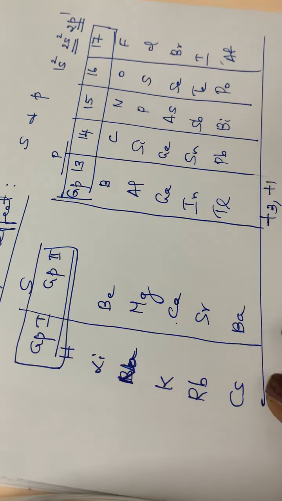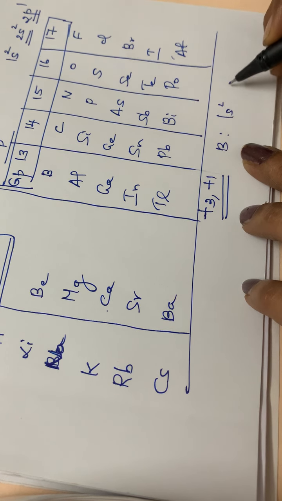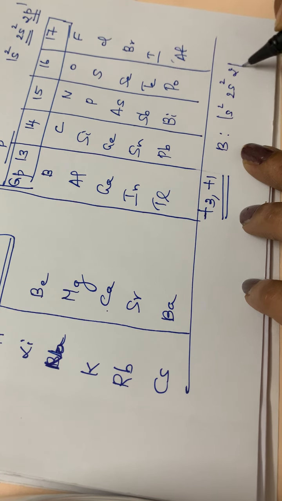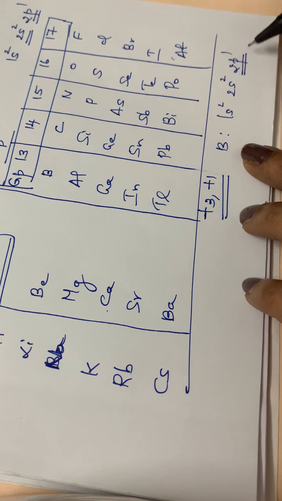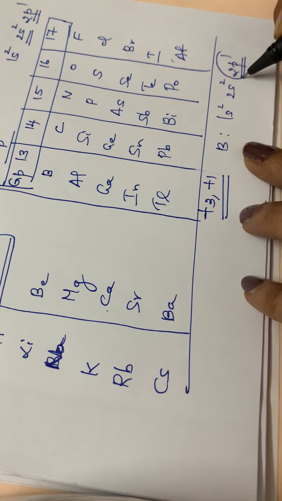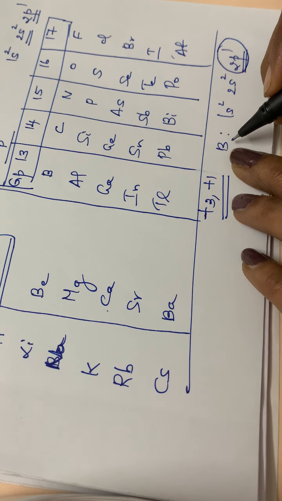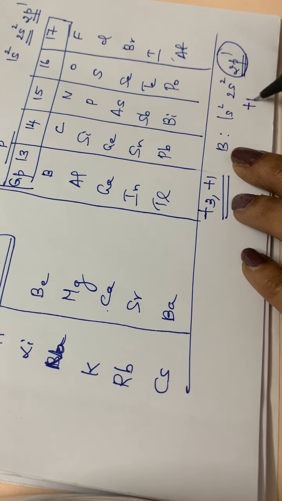That means for boron the configuration is 1s2, 2s2, 2p1. So it can easily remove this one electron present in the p orbital, right? If it is donating this one electron present in the p orbital, what about the oxidation state of boron? It will be +1.